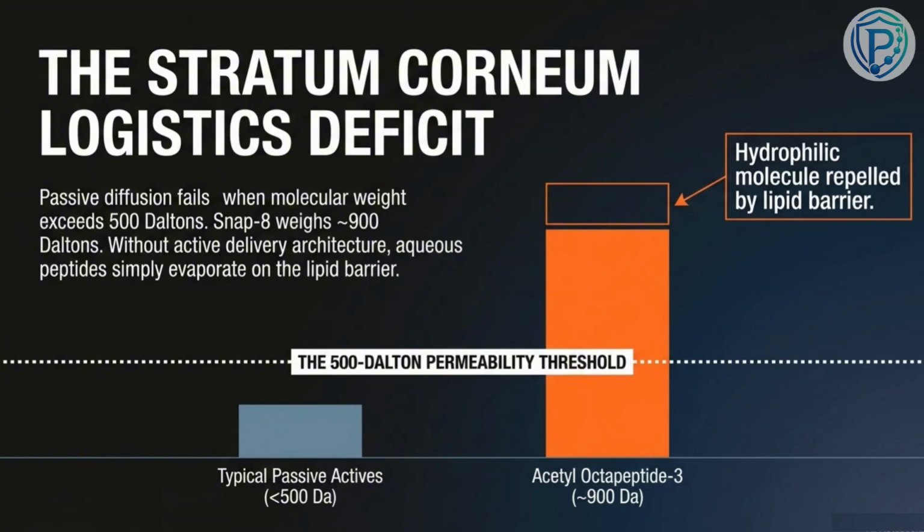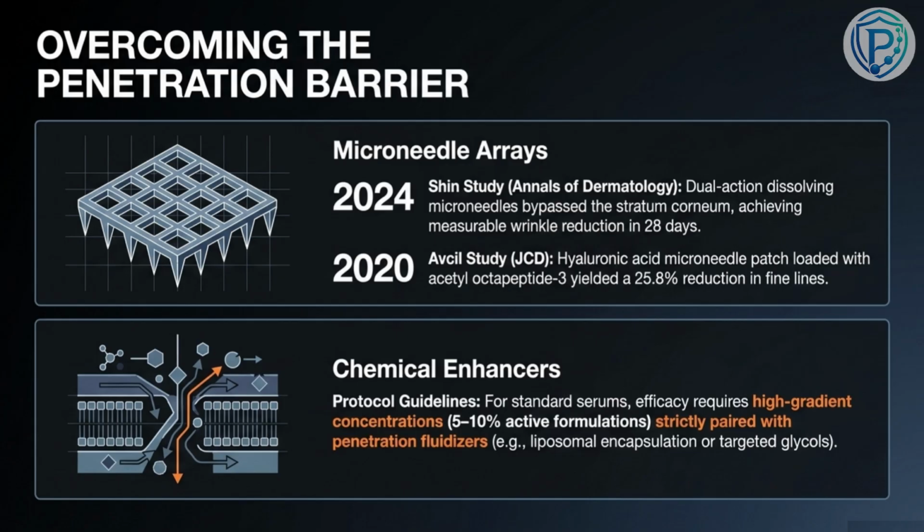To successfully overcome that penetration barrier, clinical science offers specific solutions. Right now, the strongest evidence lies with microneedle arrays. For example, a 2024 Shin study published in the Annals of Dermatology showed that dissolving microneedles bypass the stratum corneum completely, achieving measurable wrinkle reduction in just 28 days.